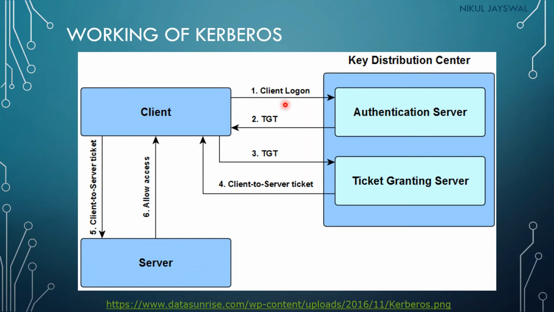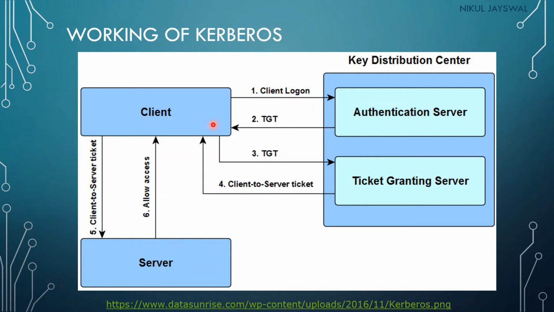The client will log on to the server by using the user ID and password. If the client is authenticated, then the authentication server will provide the TGT, that is, the ticket granting ticket. This ticket will be provided to the client if the authentication is successful. If the authentication is not successful, then the TGT will not be issued. So let's suppose the authentication is successful, then the authentication server will provide the TGT to the client. TGT stands for ticket granting ticket.